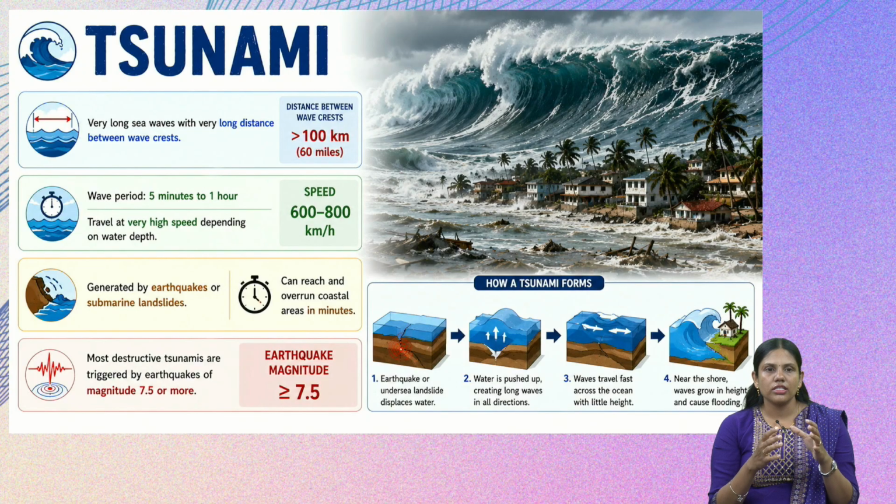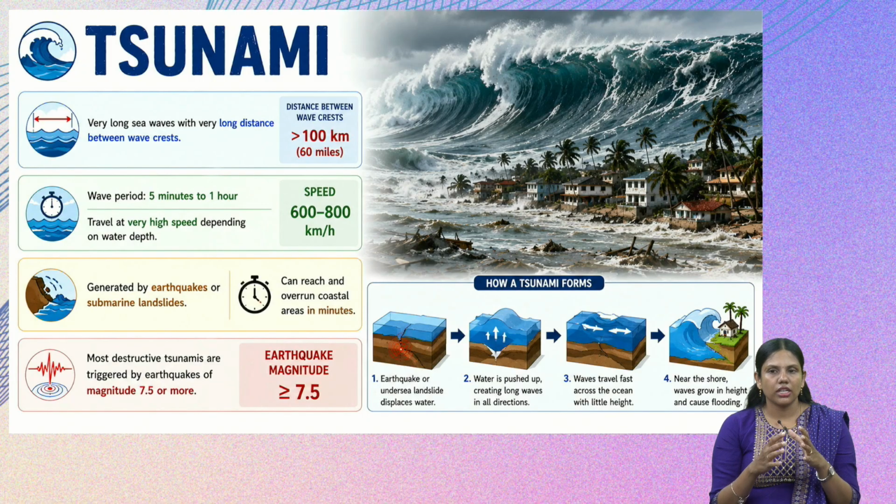So very long sea waves with a very long distance between the crests will travel with high speed and reach the shore, and there the height will be more, and because of that there will be flooding. These waves travel with a very high speed depending upon the water depth, and are mostly generated due to earthquakes or submarine landslides, and can reach the coastal areas in minutes.